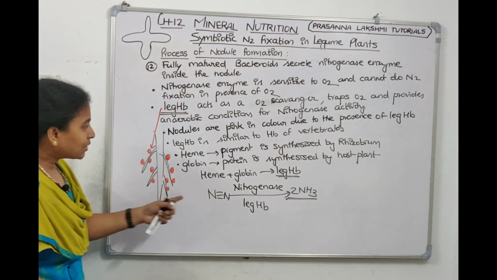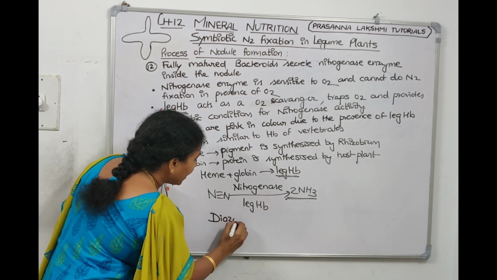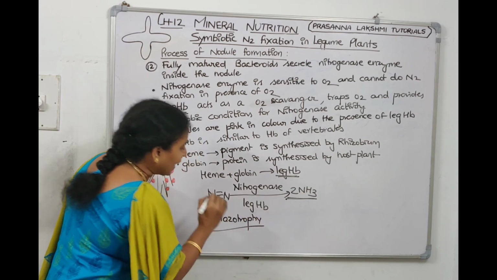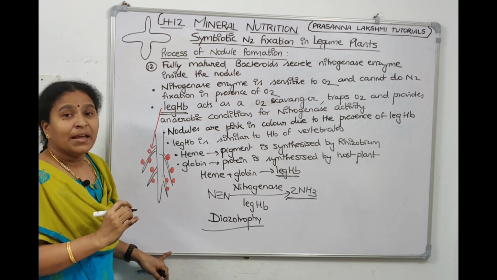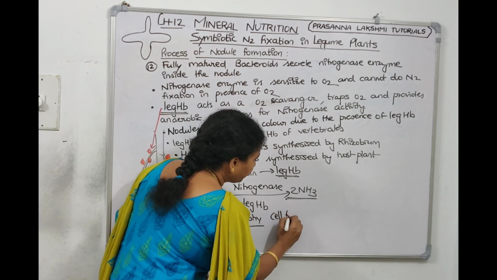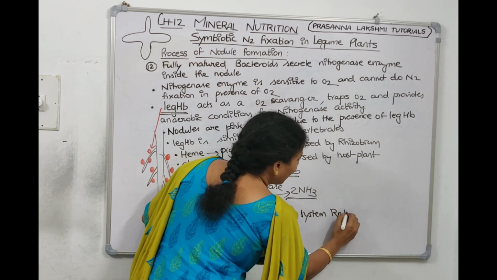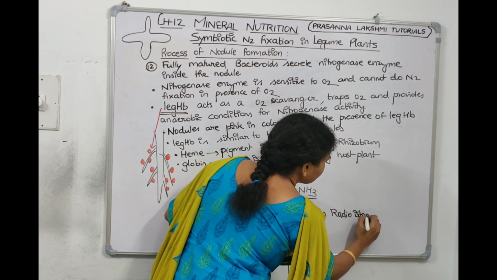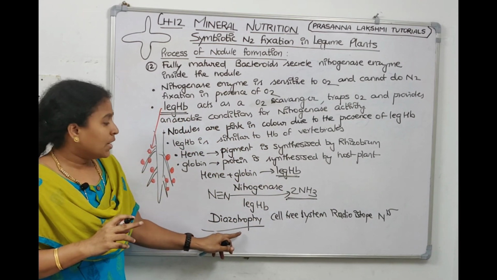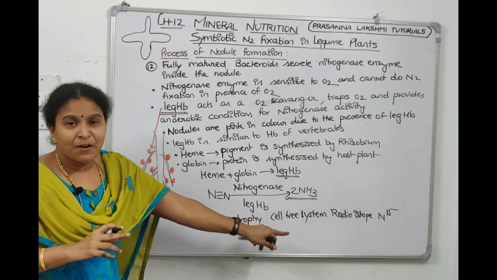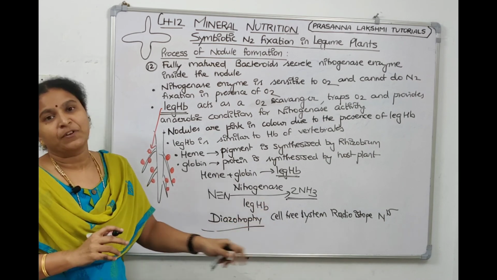Right, so this mechanism of conversion of nitrogen to ammonia is called diazotrophy. The mechanism of nitrogen fixation is also called diazotrophy. Diazotrophy is studied in cell-free systems like bacteria and cyanobacteria using a radioisotope called N15.